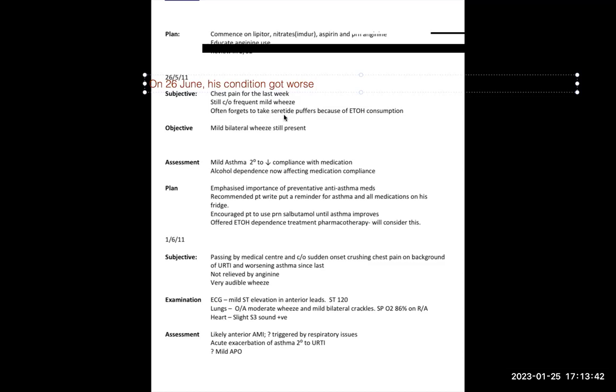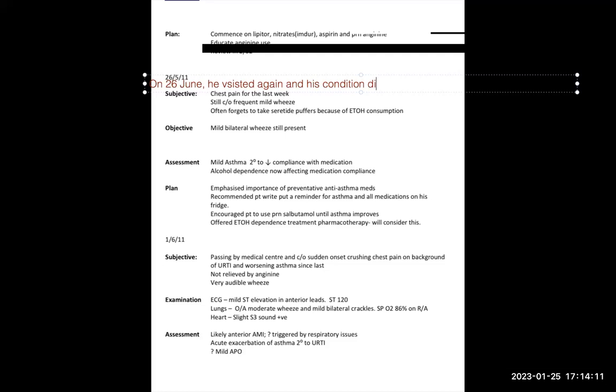This visit had still chest pain, frequent mild wheeze, often forgets medication, mild bilateral wheeze was present, assessment mild asthma, decreased medication compliance, emphasize the importance of preventive medication, salbutamol. Otherwise we can miss this visit as well. This visit does not have anything specific. You can simply say, he visited again and his condition did not improve much.